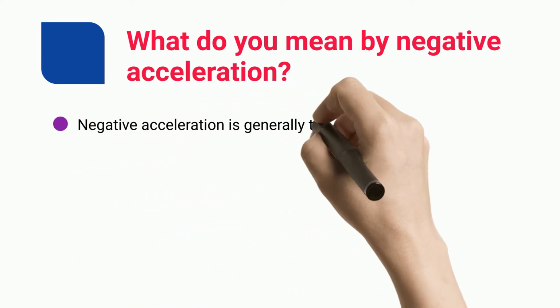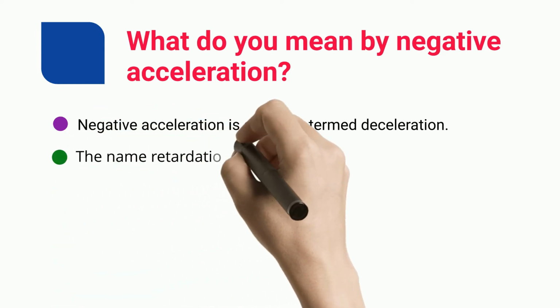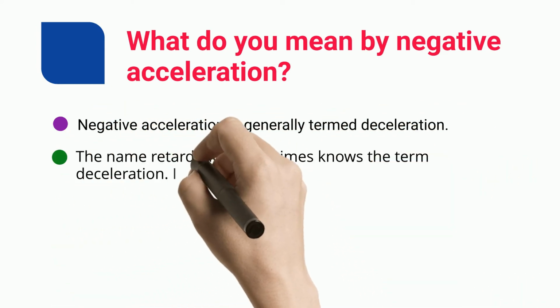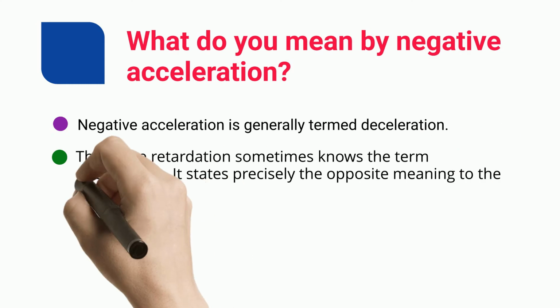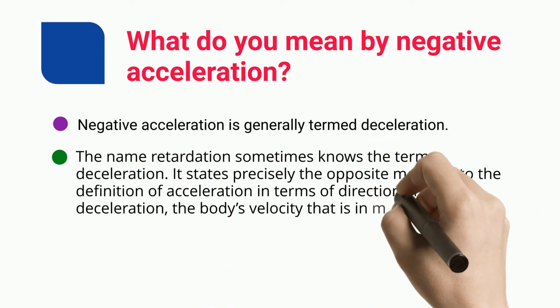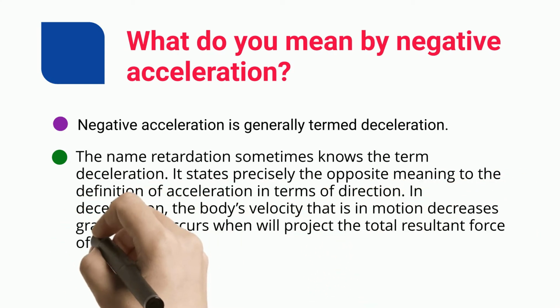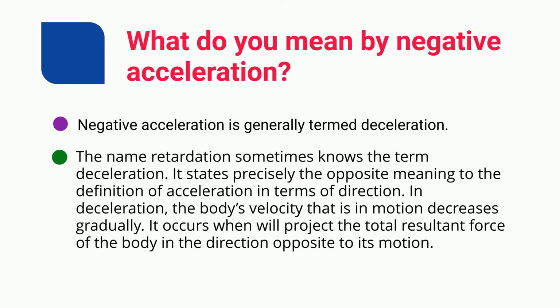Negative acceleration is generally termed deceleration. The term deceleration is sometimes known as retardation. It states precisely the opposite meaning to the definition of acceleration in terms of direction. In deceleration, the velocity of the body in motion decreases gradually. It occurs when the total resultant force on the body is projected in the direction opposite to its motion.